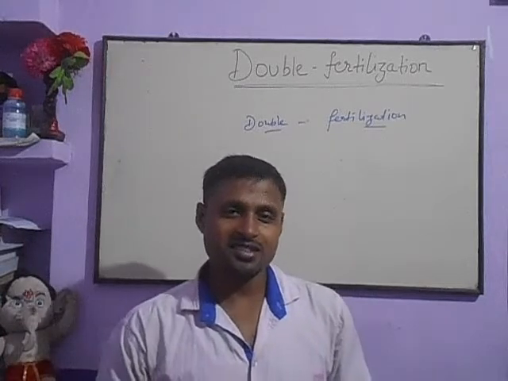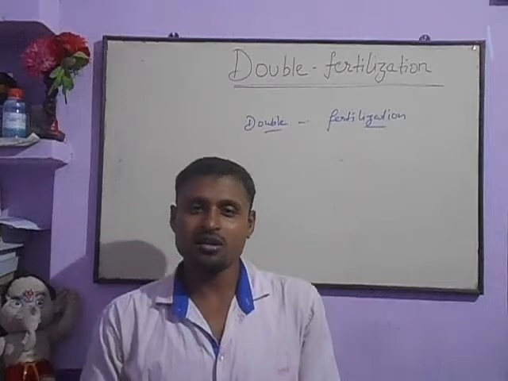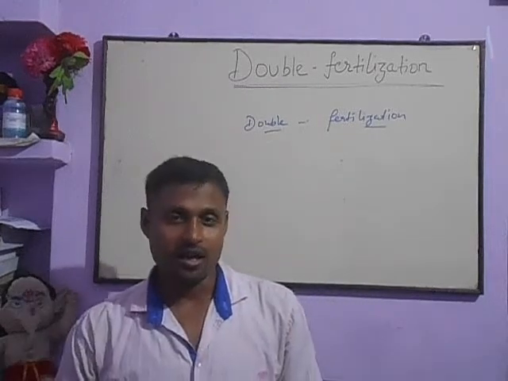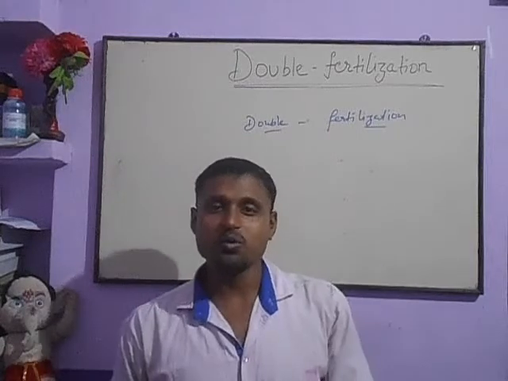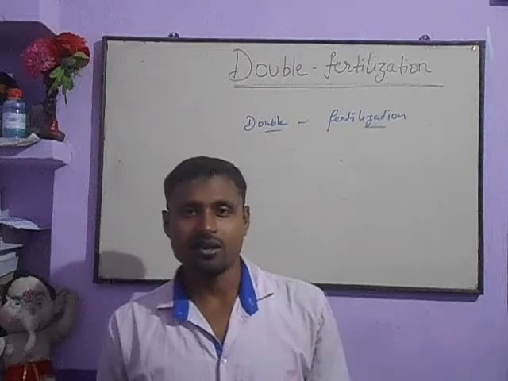I don't think I have to explain double. Double means twice, two times. But we need to know the meaning of fertilization.